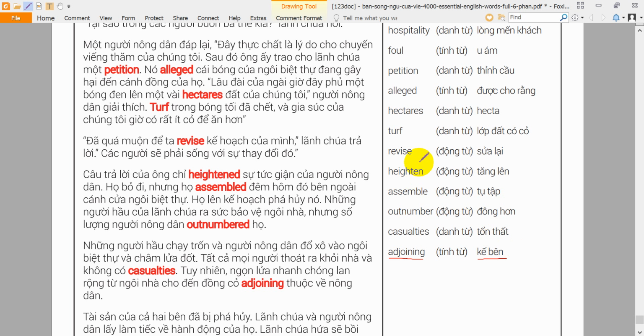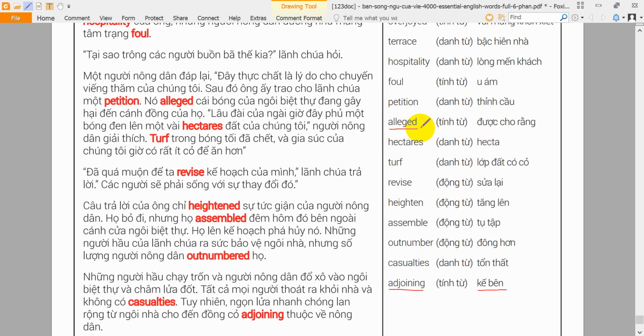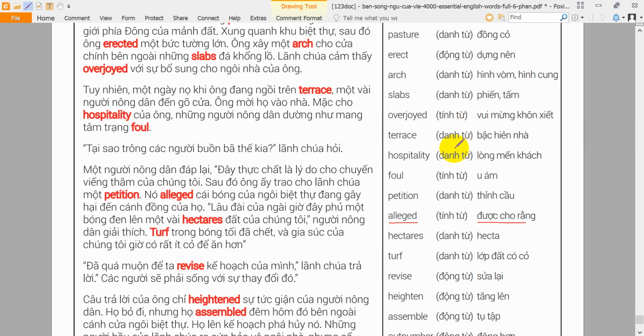Allege. To allege something is to say that it is true without offering proof. The little girl had alleged that her older brother hid her favorite doll. Arch. An arch is a curved opening formed under a structure such as a bridge or doorway. The arch of the bridge was not high enough for the tall boat to pass underneath.